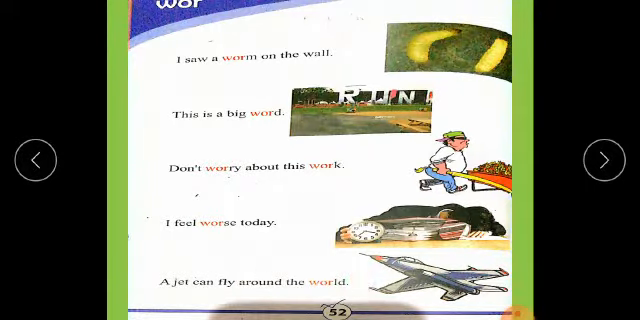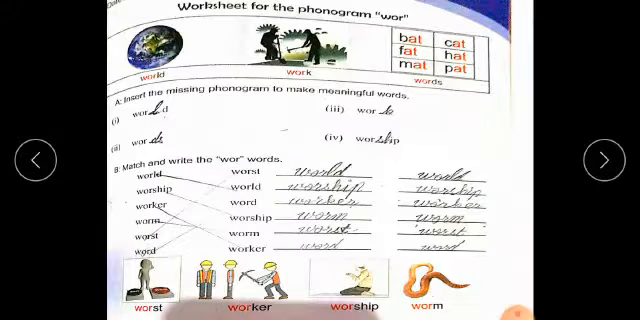Students, on this page we got the words in which the sound is used. Let's read them. Worm, word, worry, worse and world. This is the worksheet for the phonogram word. Students, these are the words in which the sound is used. World, work, words.